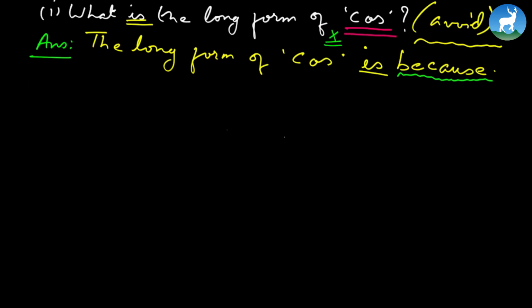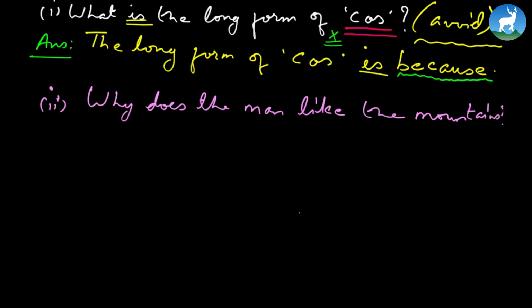Now let's look at number 2. Why does the man like the mountains? And look at the auxiliary verb. It's asked in simple present, does. Always bear that in mind. So if you read the poem again, I like the mountains because there are lots of fountains. So he likes the mountains because there are lots of fountains.